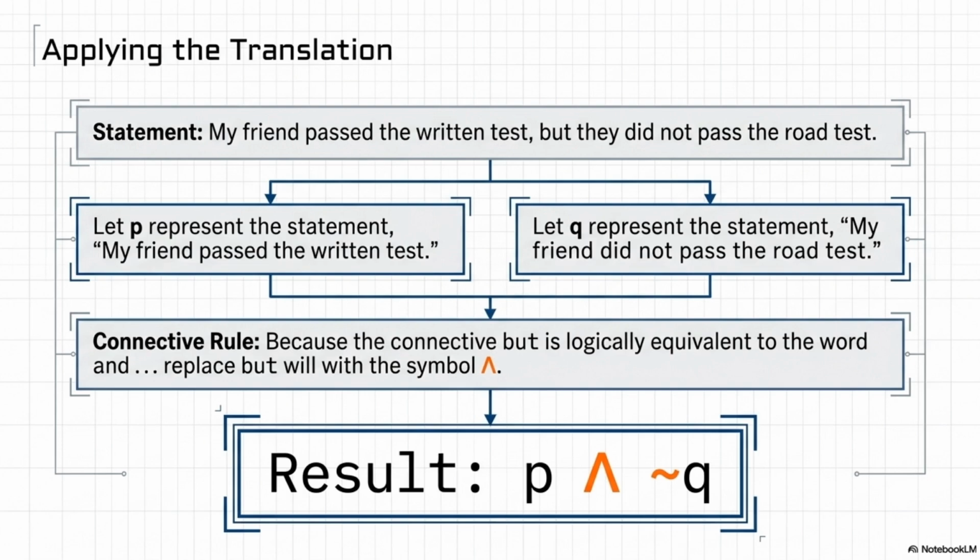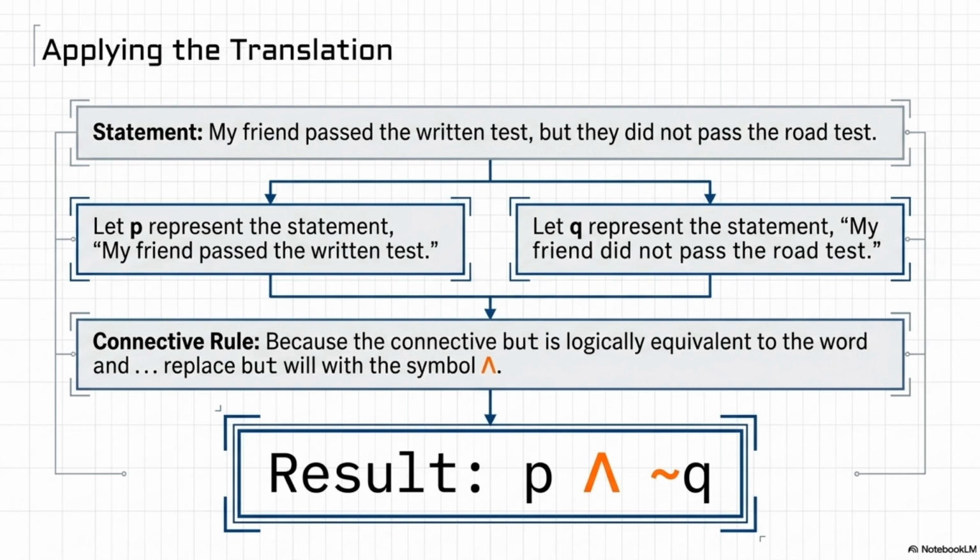Well, the first thing I would do is isolate the core affirmative thoughts, like the positive statements. Let's just call the written test P. So P equals my friend passed the written test. And I should probably make the second half a positive statement too, even though it has the word not in it. So let Q equal my friend passed the road test. That is exactly right. You define your variables as positive affirmative statements first.